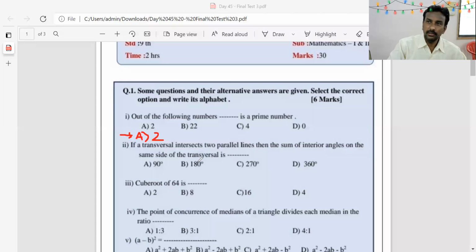A 90 degree, B 180 degree, C 270 degree and D 360 degree. You know, interior angles are supplementary. Supplementary means sum of these two angles is equal to 180 degree. Therefore, correct option is option B. You have to write down here option B.